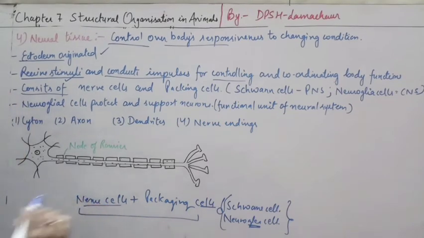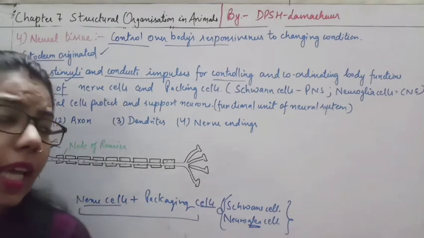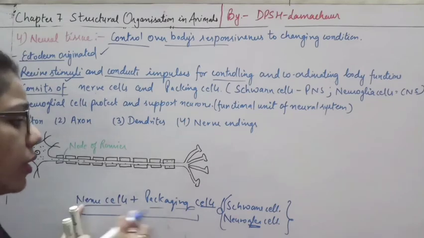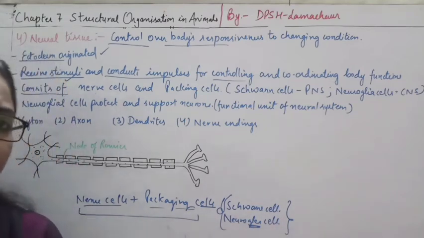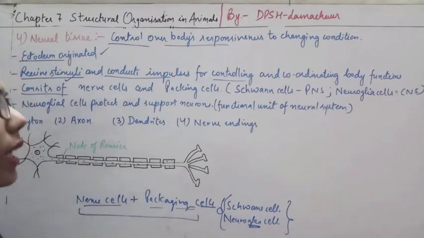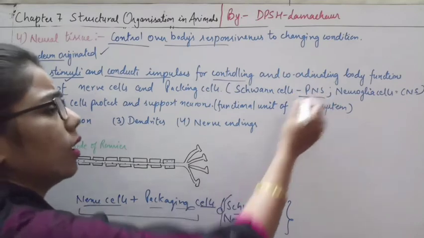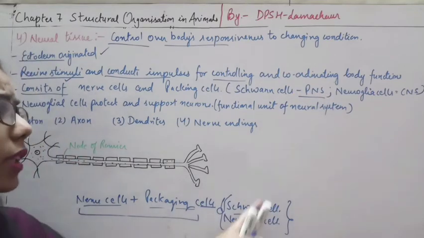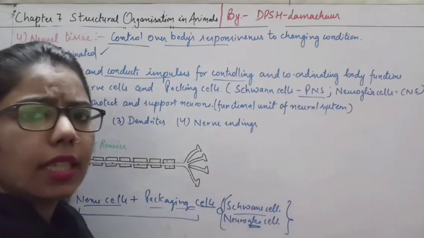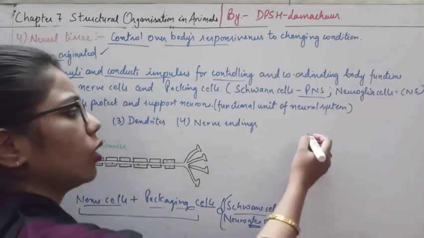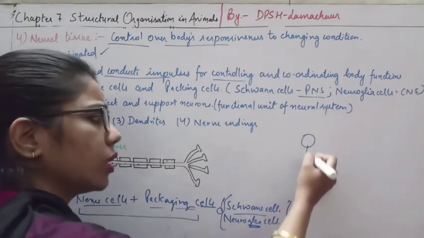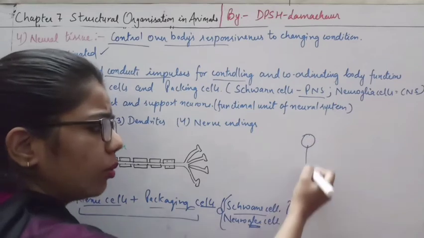So we must know what it is: it is a combination of nerve cells as well as the packaging cells. Sometimes you can see that only nerve cells plus neuroglia cells is given there. So we must know that these are the packaging cells, right? And these cells are present in the PNS. PNS is what? Peripheral nervous system. And what is CNS? Central nervous system. If you talk about any human being, what is the central nervous system? Those nerves which arise from head to toe.